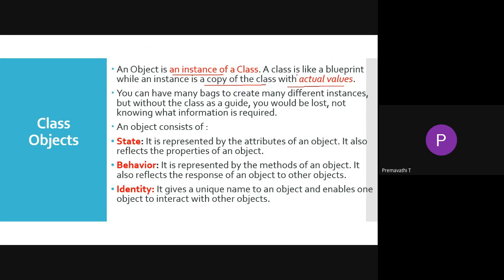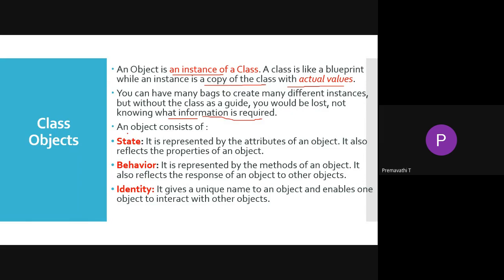Whenever you call the copy using the object, we can take the values from the instance, the copy of the class. We have to access the copy of the value from the class. You may have many bags, creating many different instances. Without the class as a guide, you would be lost, not knowing what information is required.